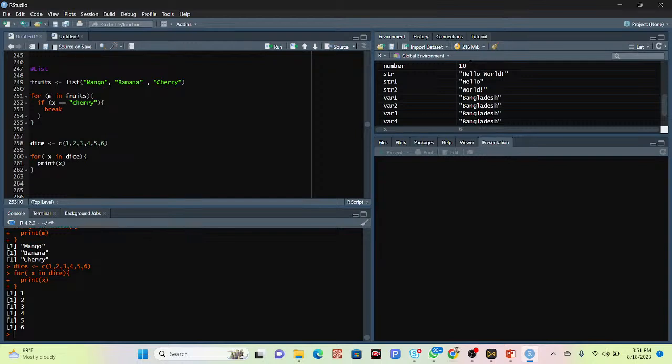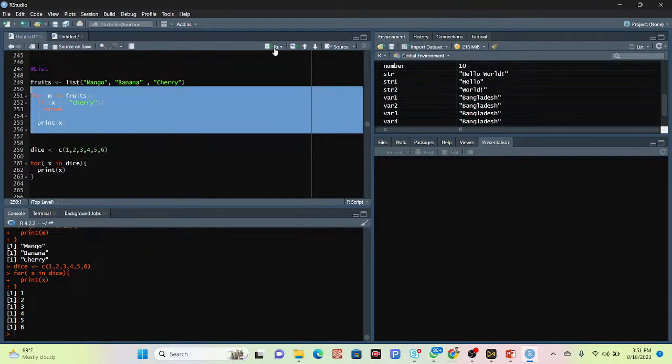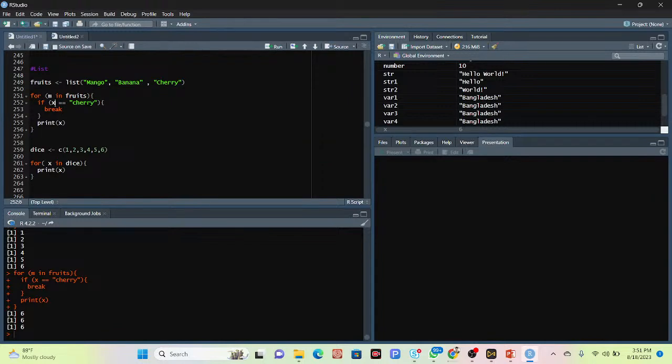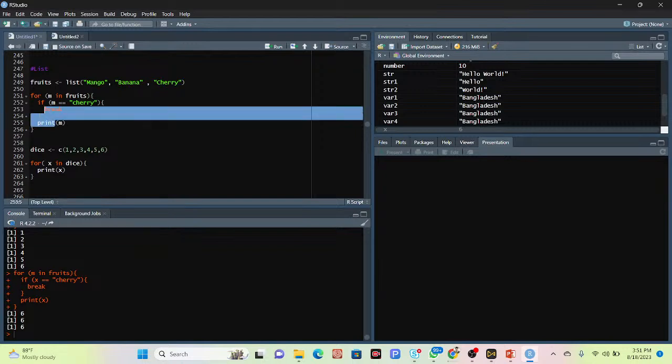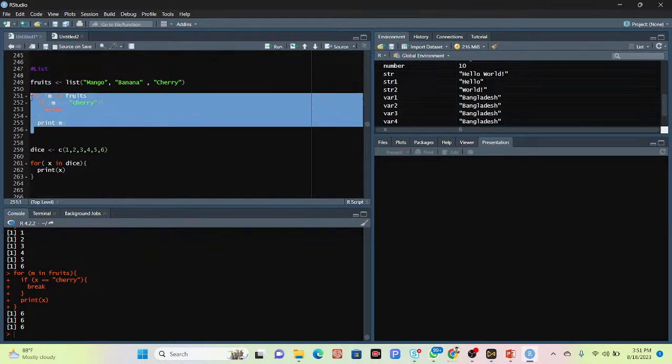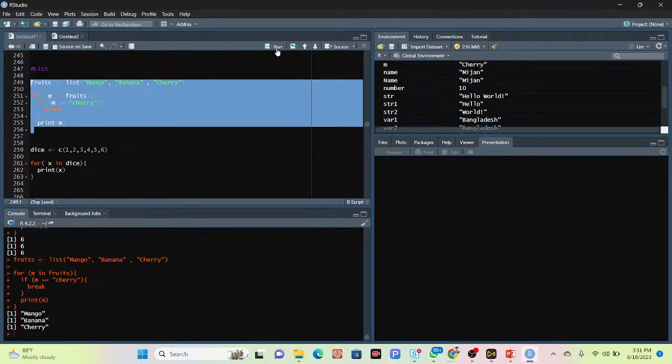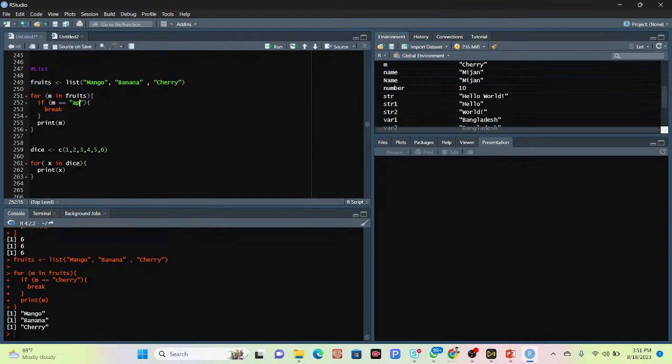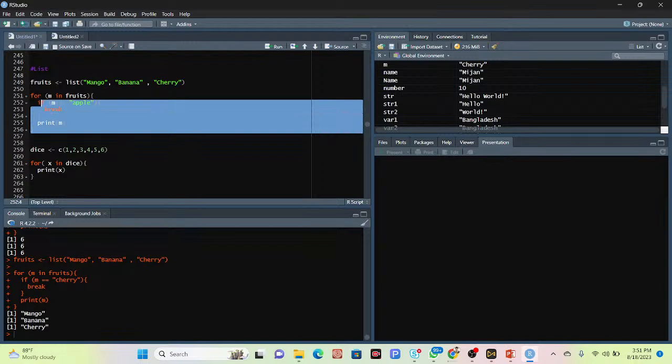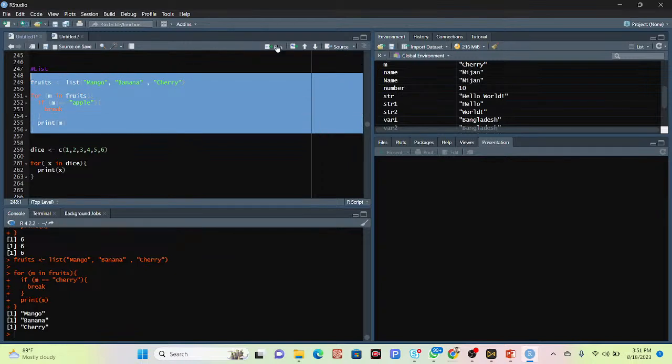Okay, and then I simply print x. Click run again. So I put the m in here. Just simply select that and run. Okay, so now it is in. Suppose I put another fruit, any other fruit, which is not available in this list.